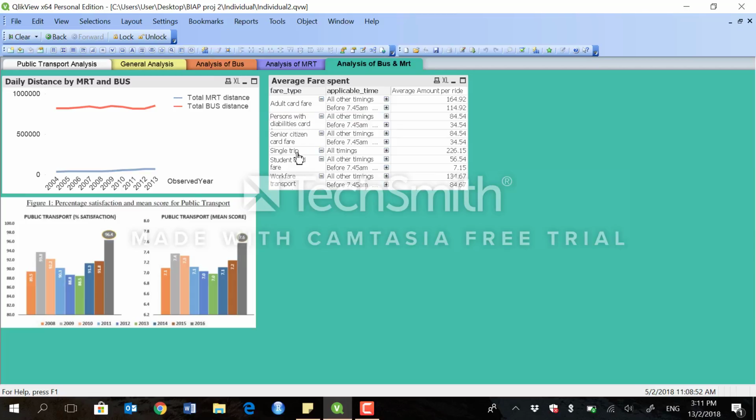For instance, because Singapore is an aging population country, there is a card for persons with disability, and it's the cheapest together with the senior citizen card fare, because my assumption is that since they have already contributed to build Singapore to where it is today, the government would not want to tax them even more for this transport. And we can also tell that in 2016, there is 96.4% satisfaction of people who take the MRT as well as the bus.